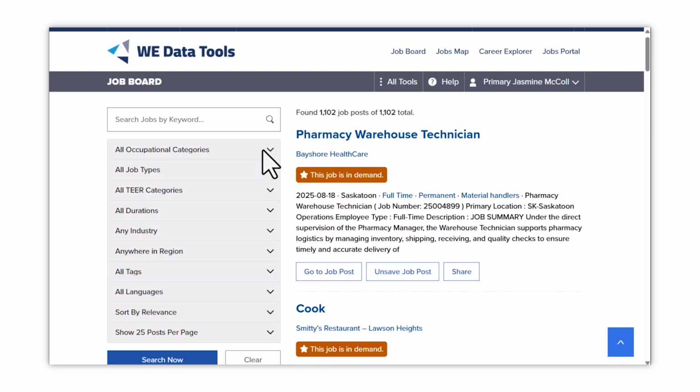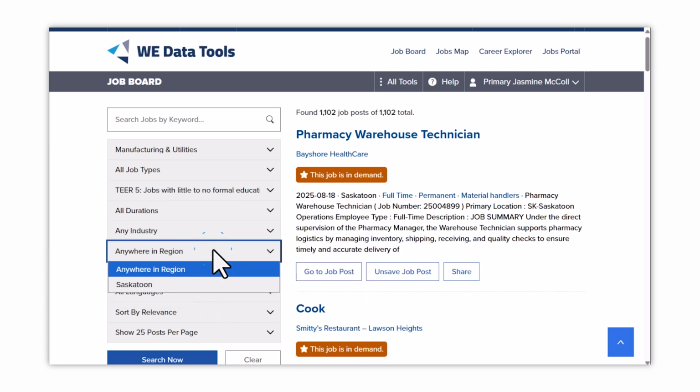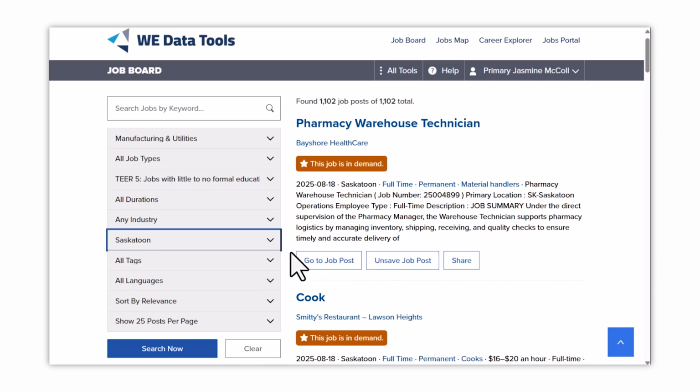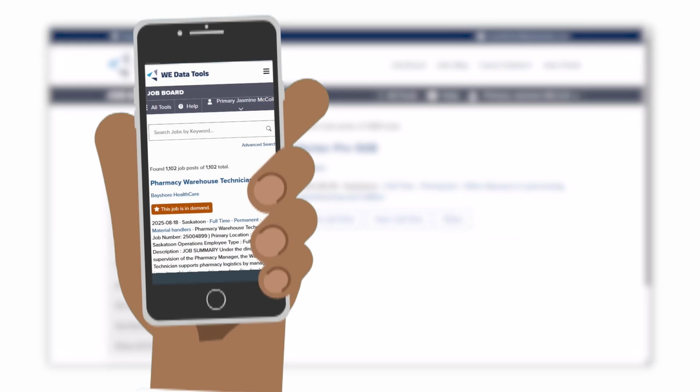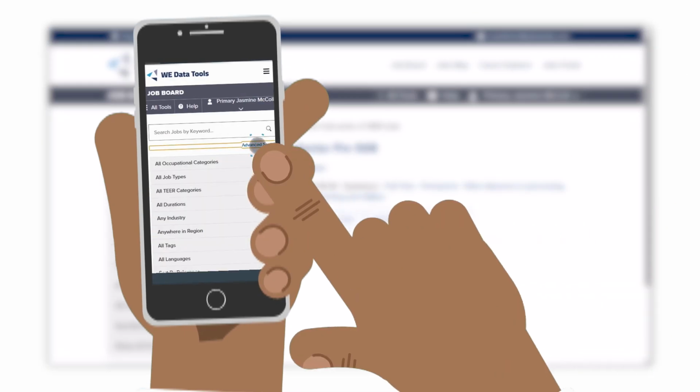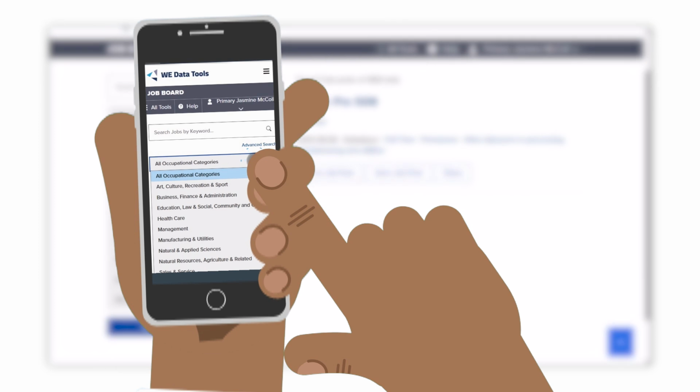For example, maybe you're looking for a job in manufacturing that requires no education and is in your neighborhood. You can select those filters from the menu, then click Search Now, and the system will show you all the job posts that match what you're looking for. In Mobile View, you will need to click Advanced Search to find and use these filters.